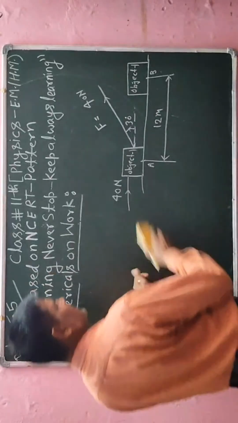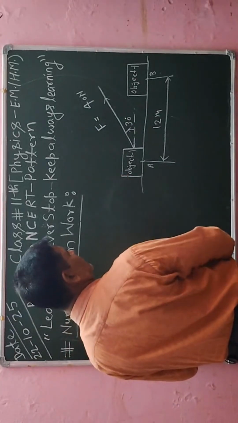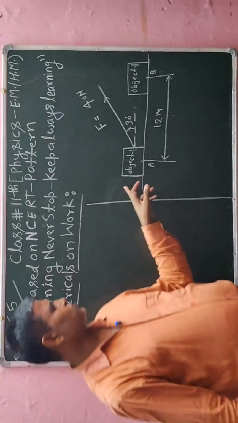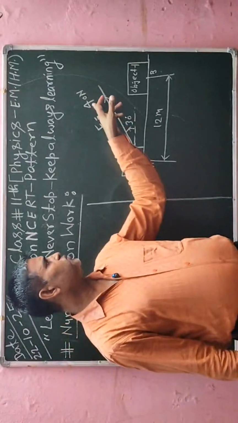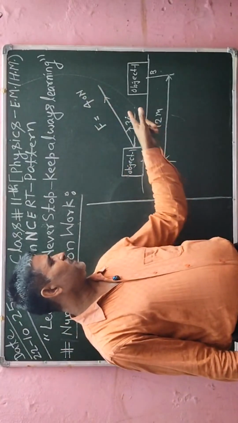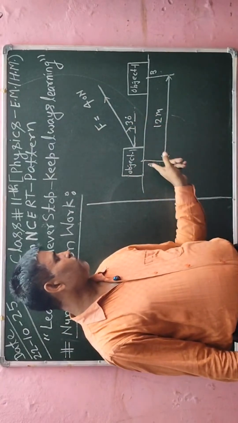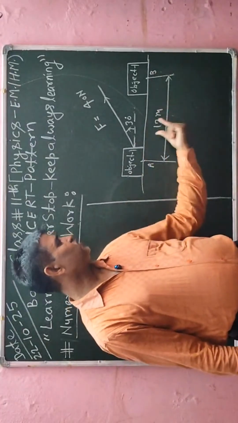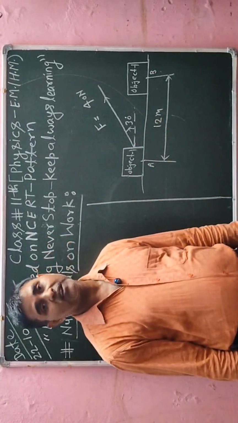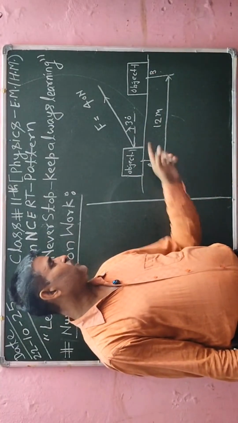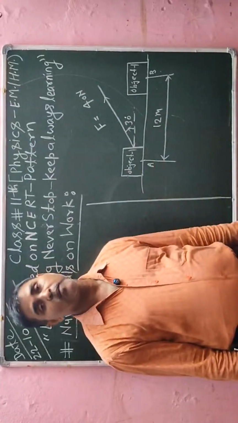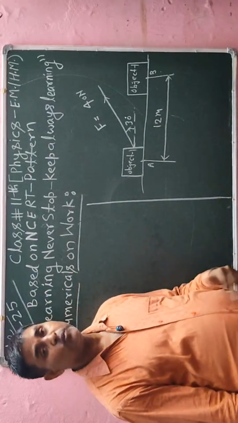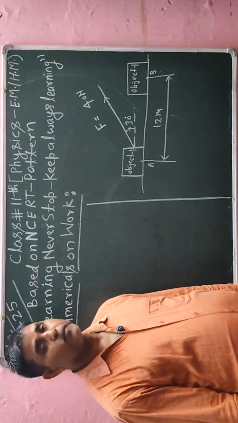Now I am erasing this portion and drawing again. This is an object and it is moving with force 40 newton at an angle of 30 degrees. From point A to point B the displacement is 12 meters. So we have to get the work done from point A to B. Object 1 is moving from point A to B. I will write that information in the numerical and then give its solution.